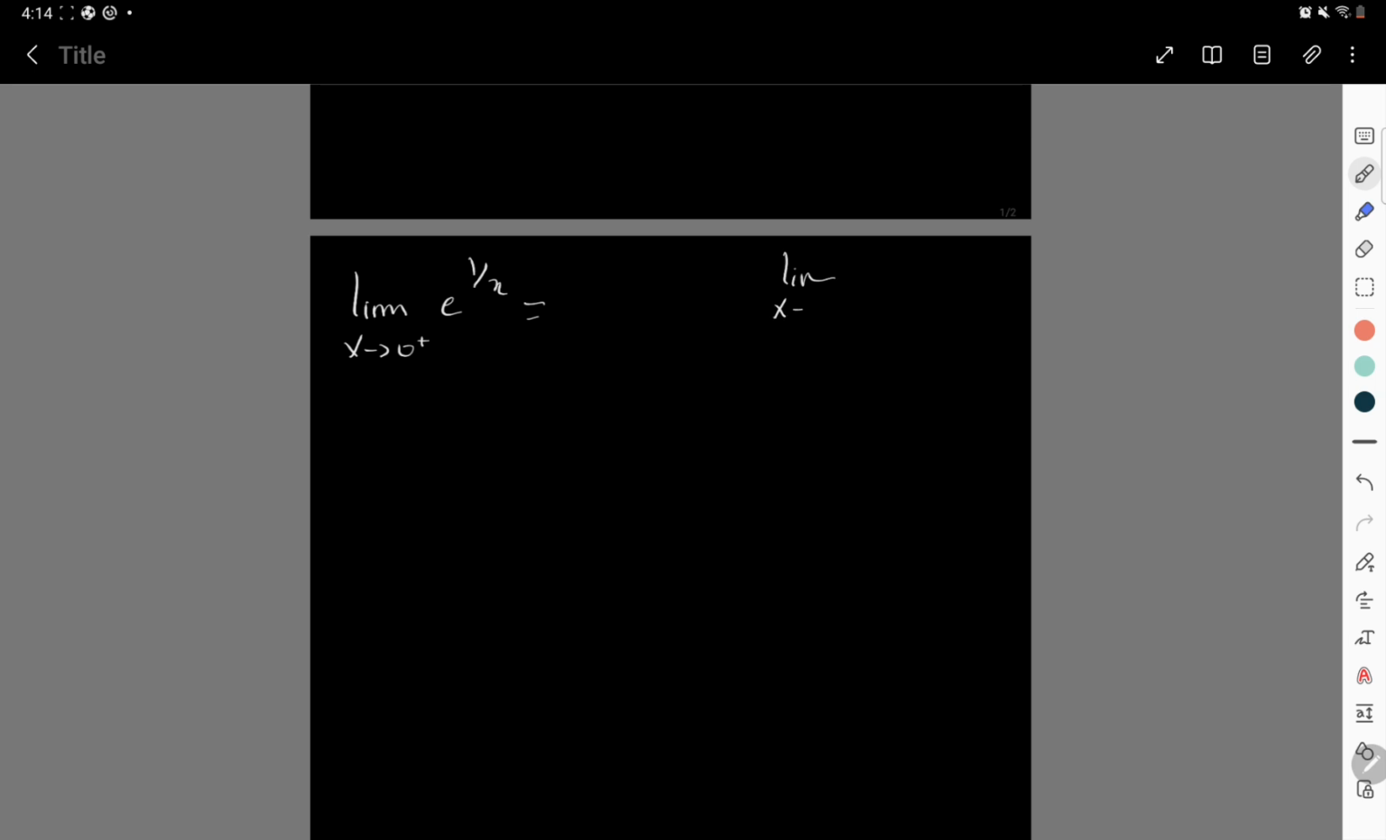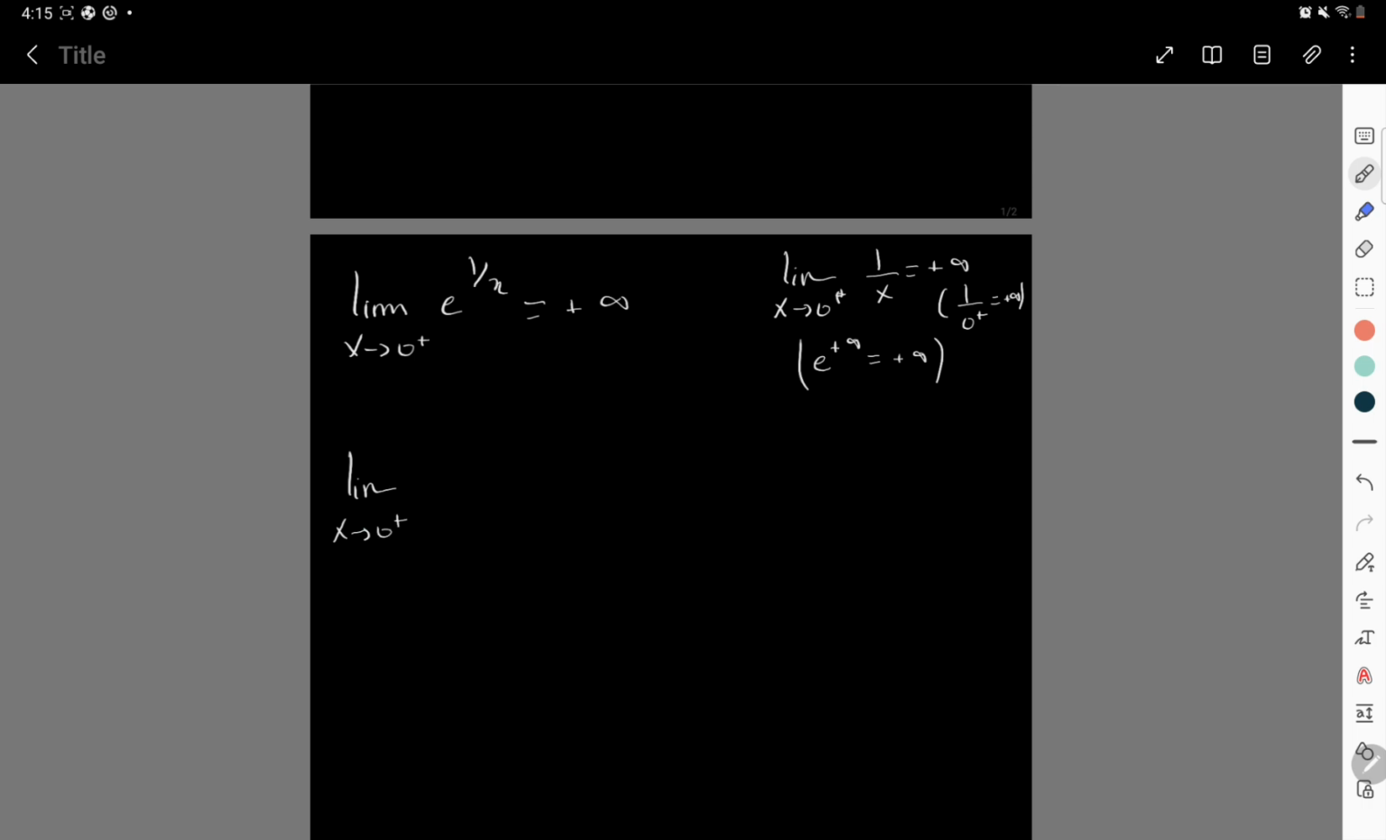Now, 1 over x as x goes to 0 plus is just plus infinity, right? I mean, you can say 1 over 0 plus is plus infinity. And e of plus infinity is also plus infinity. Of course, maybe you should not be writing this, but if you write it, that's not a big deal. So this is how to think, because e of infinity is infinity. Okay, great. Let us move to the next one.